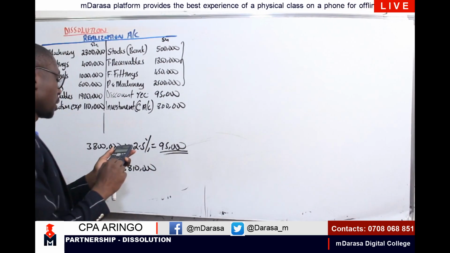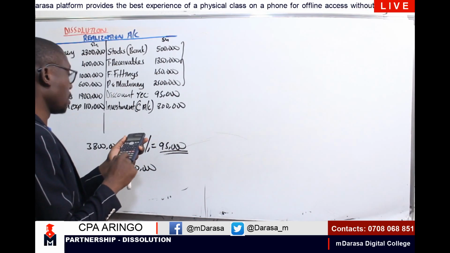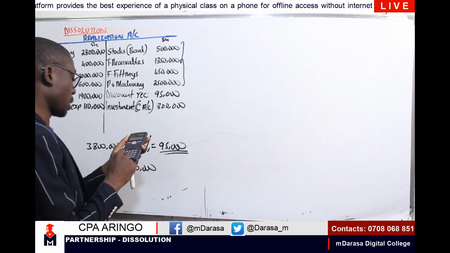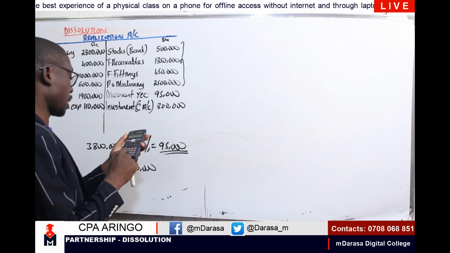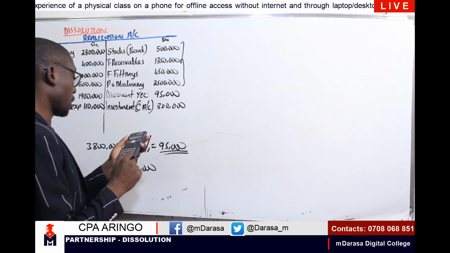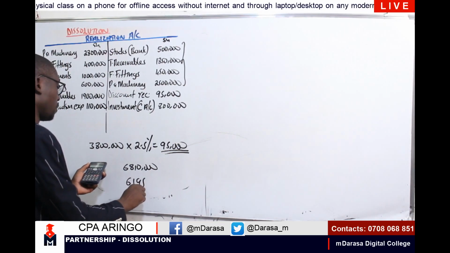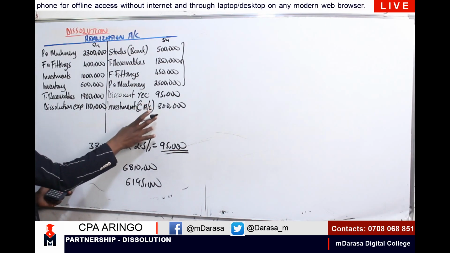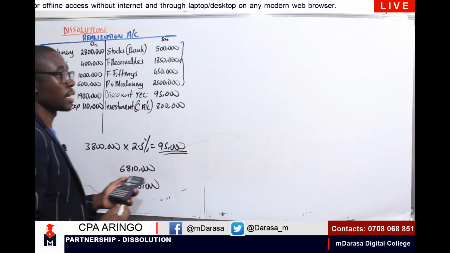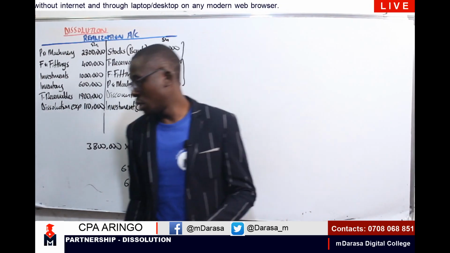What about on my credit side? On my credit side, I'm having the 500 plus 1850 plus 450 here plus 2.5 plus 95 plus 800. I'm having a figure here of 6195. That clearly shows that my balancing figure will be on our credit side, and therefore I'll be having a loss on dissolution.